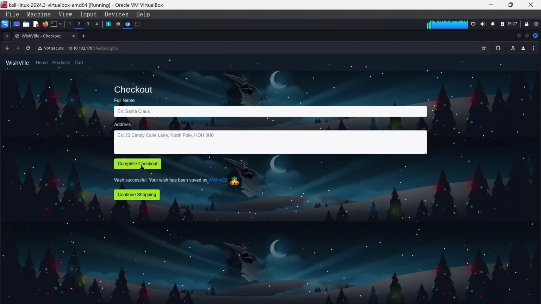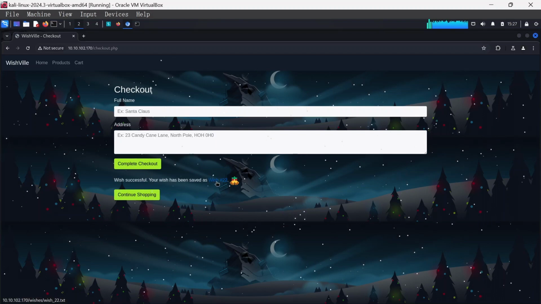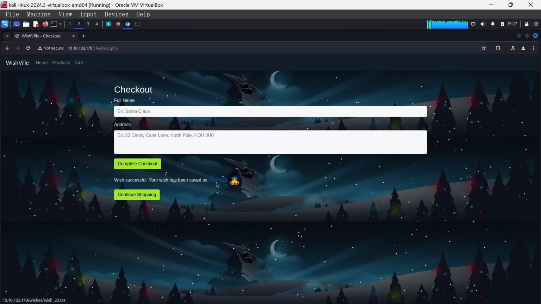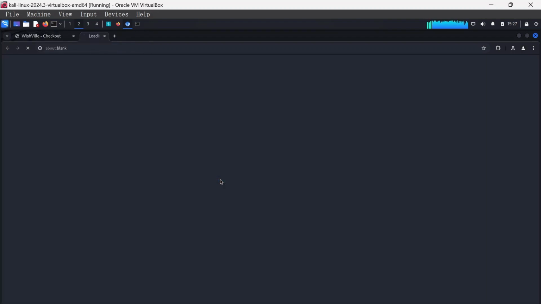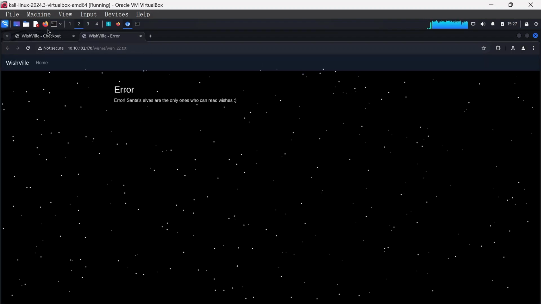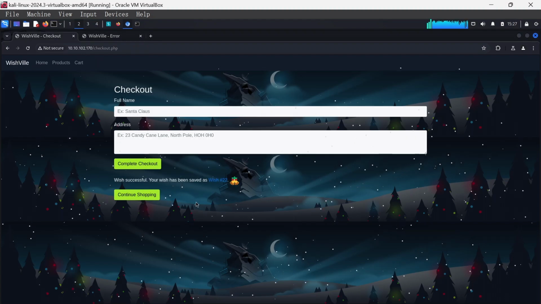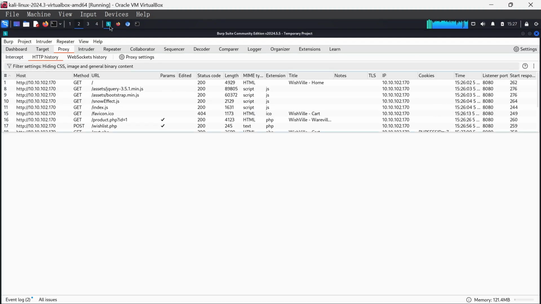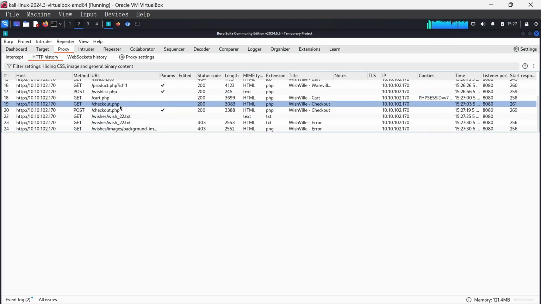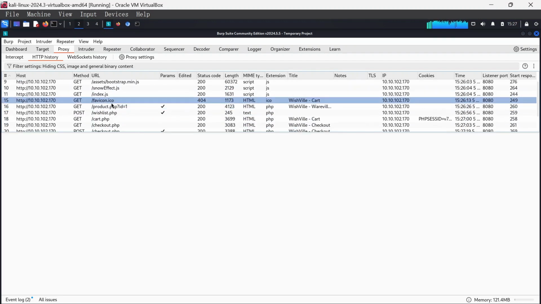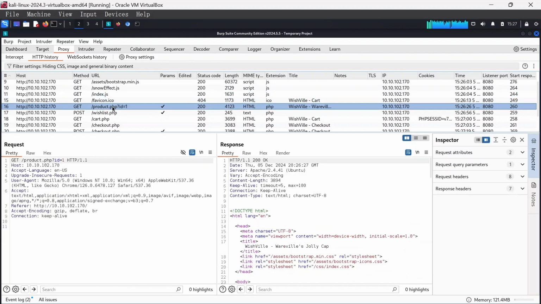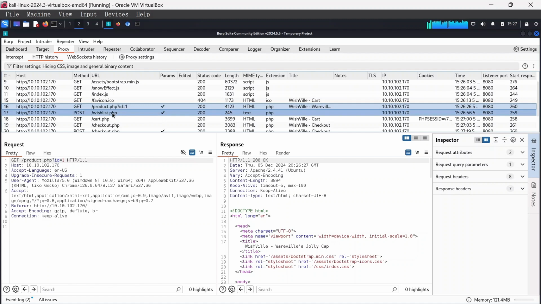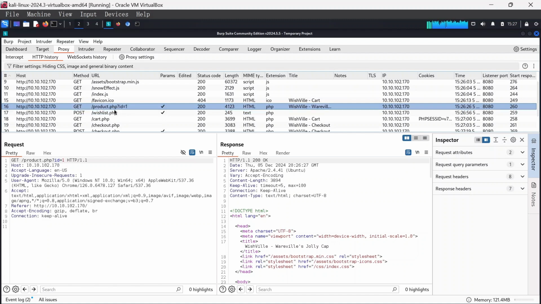Complete the checkout. Okay, now this last one here, you can actually view it as well. You repeat that again, click on that again, it loads. So we've basically done everything the website can do. Now if we come back to our history, we want to find things that are quite interesting here. So if we scroll down, we can start checking out all those intercepts and see if we'll find anything interesting.